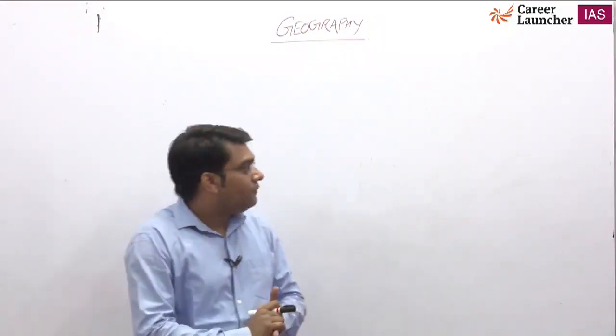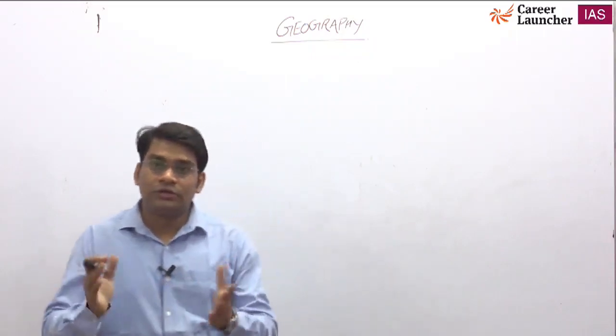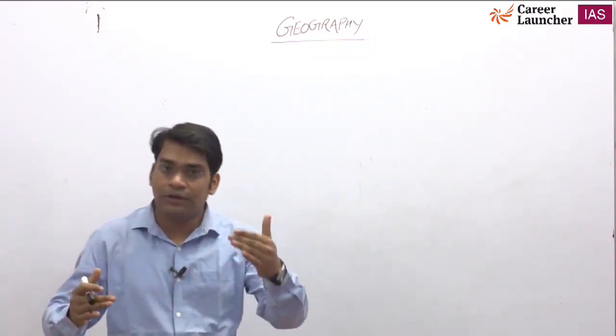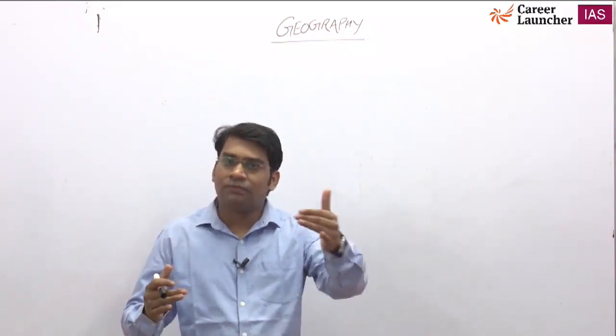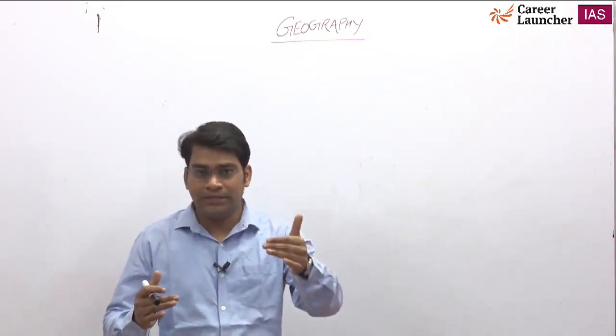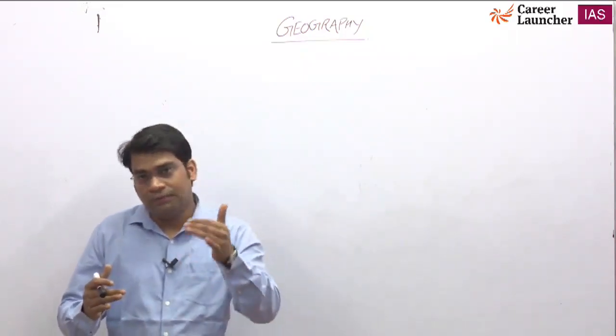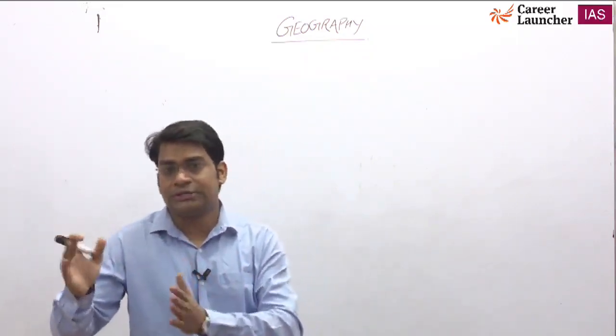Once you understand the different subjects of GS like geography, polity, economics, history, these are the four pillars of GS. If you prepare all these subjects very well, you are good in GS paper 1.